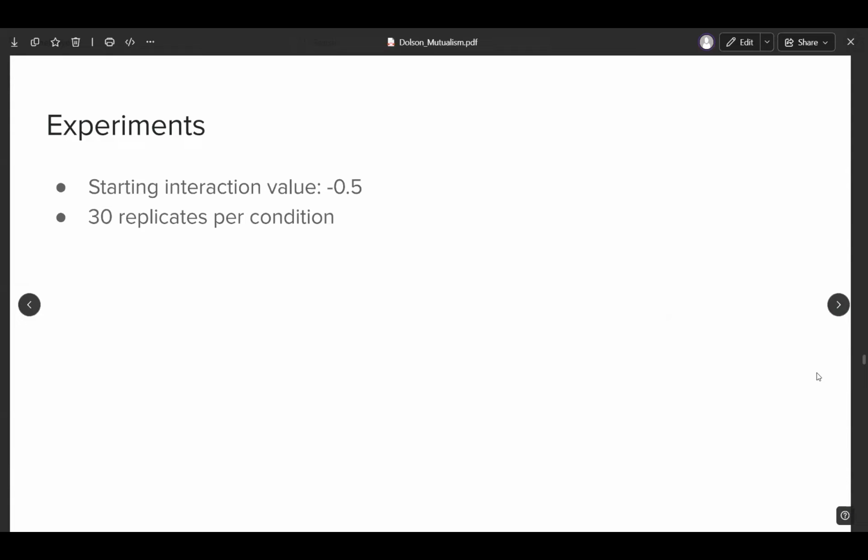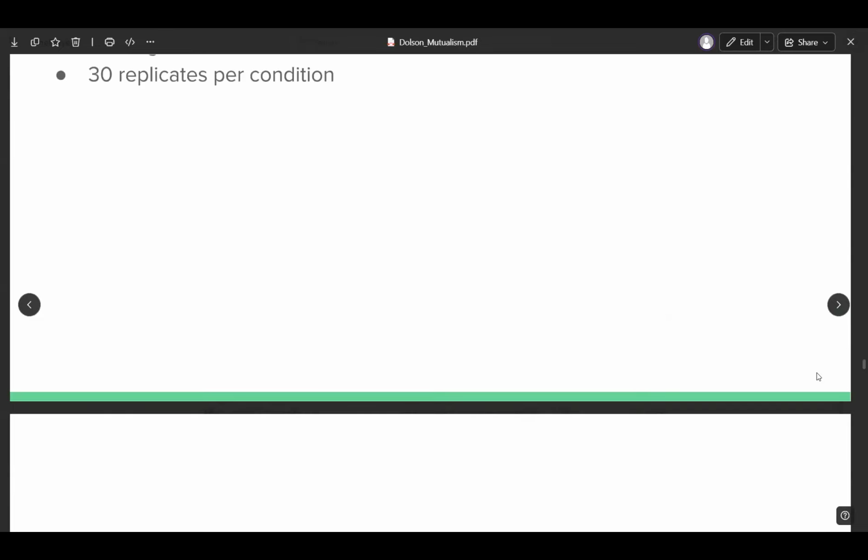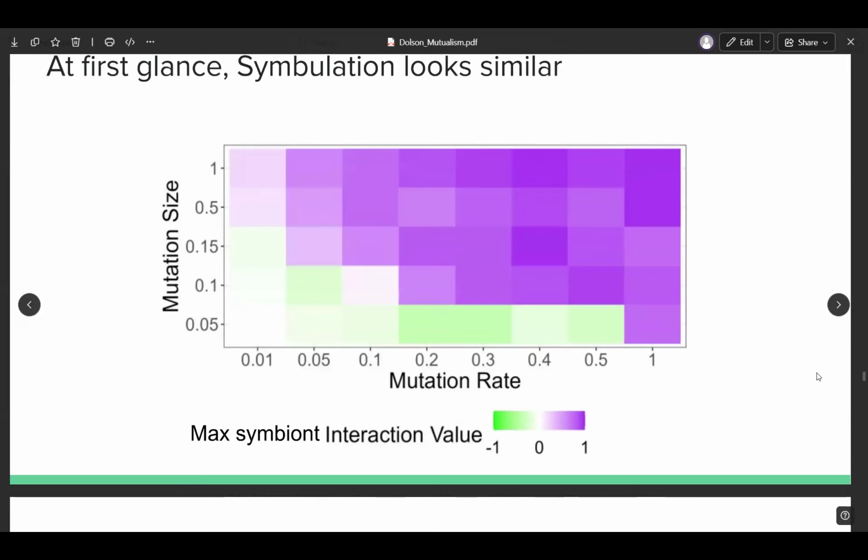So we conducted a set of experiments with 30 replicates per condition, with conditions sweeping various mutation sizes and mutation rates. And we started all of the interaction values here at -0.5. So they all started antagonistic. This heat map shows the maximum symbiont interaction value that we observed in each of the 30 replicates within each condition, and then those maxes are averaged together to give you the value shown in the plot. Again, we have mutation rate on the x-axis, mutation size on the y-axis. Anything purple indicates that mutualism is happening. Anything green indicates that it's not.